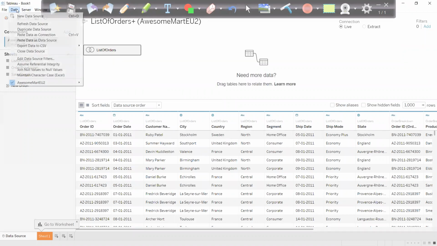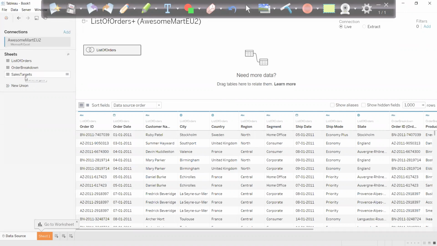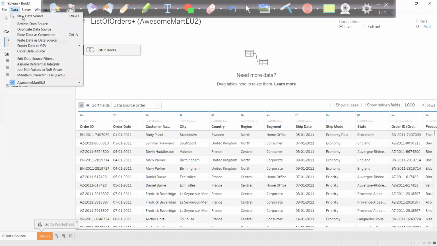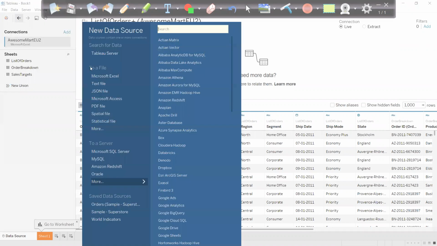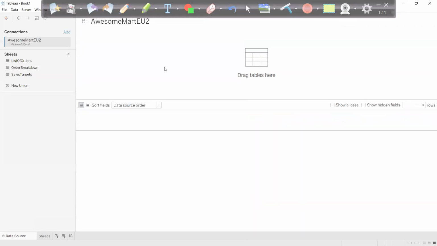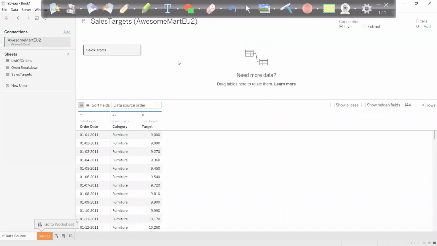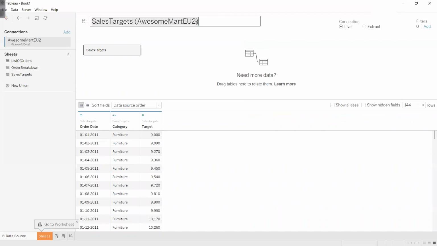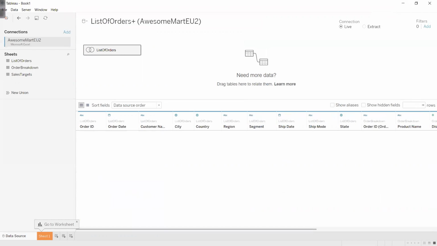And then I will go to data, because for this sales target, I will not do a join, because data joining will not give me the correct output. I want to do data blending. New data source, and drag sales target. I'll name this target sales, let's say, and the other one actual sales.